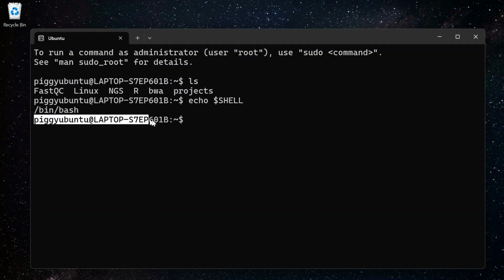So what is the full meaning of this shell prompt? This shell prompt shows that the user is this, this is the computer, and this symbol means that we are currently inside the home directory and we are working as a normal user. Okay, are we clear with this shell prompt? Very good. As we move inside Linux, this shell prompt automatically updates. We will also see an example of it.